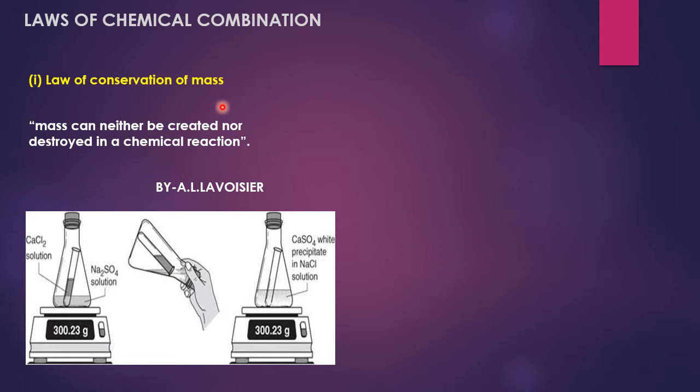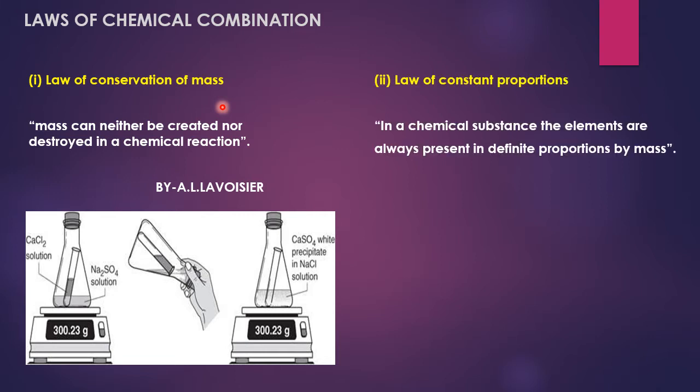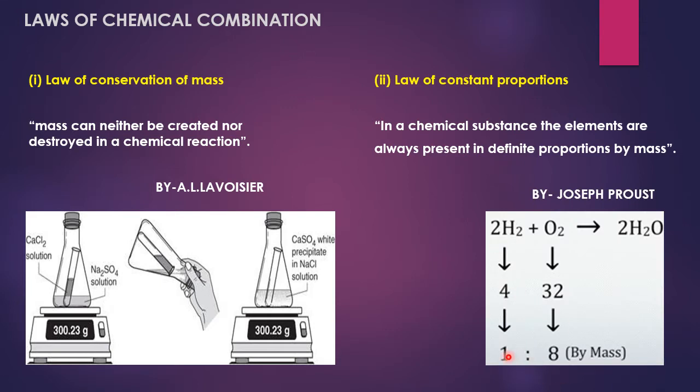What about the second law? The second law says that in a chemical substance, the elements are always present in definite proportions by mass. For example, we take a compound such as water. The ratio of the mass of hydrogen to the mass of oxygen is always 1:8. Whatever the source of the water is, this ratio is never going to change.